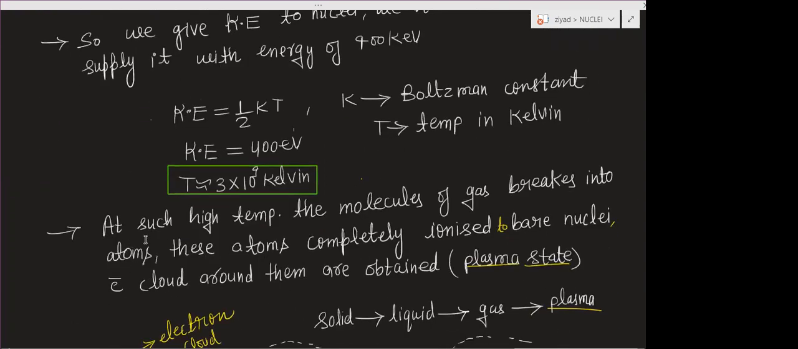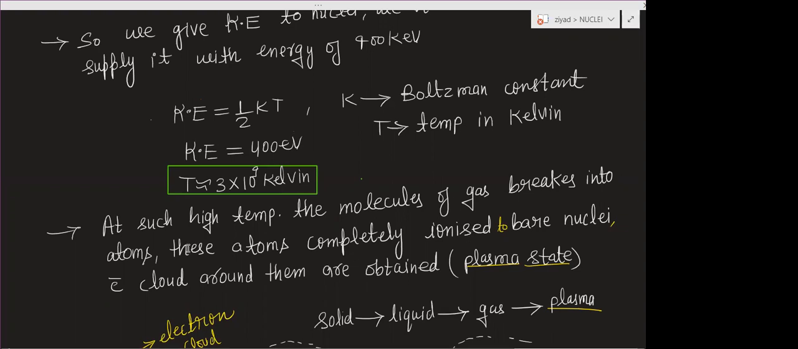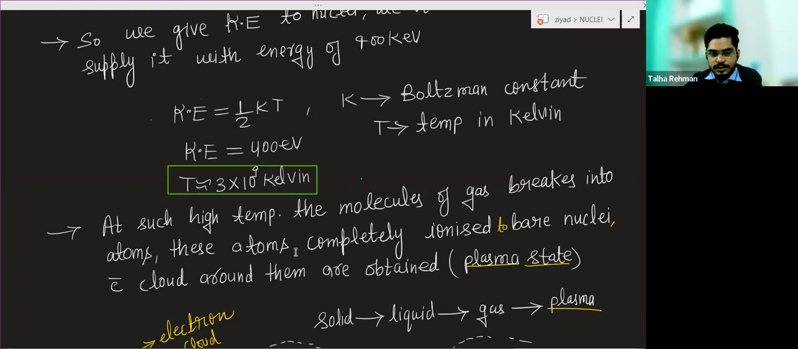At such high temperature, the atoms of the gas break up. These atoms are completely ionized. When you give this much temperature to the atom, it will break into the nucleus, and all the electrons will be removed. They are ionized to bare nuclei, there will be only nucleus, and an electron cloud around them is obtained. Basically, you will get the plasma state.